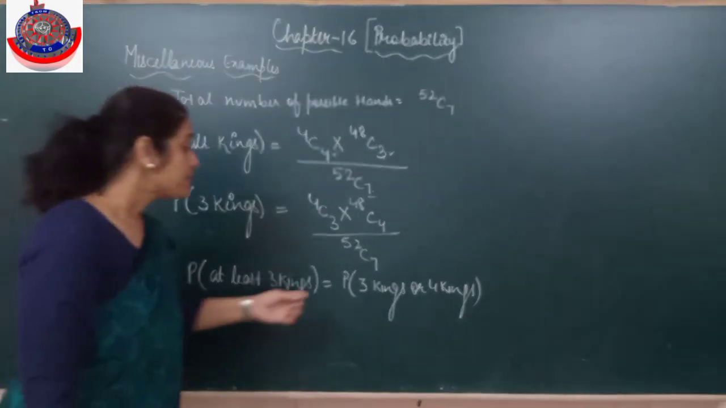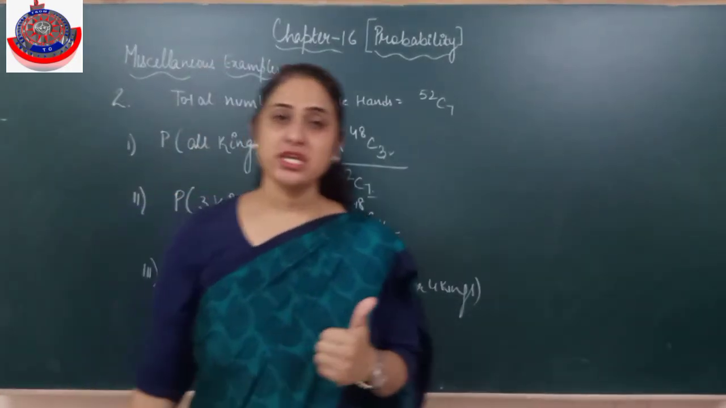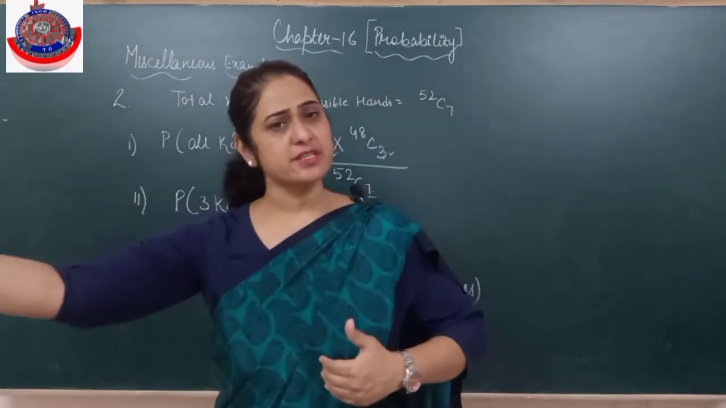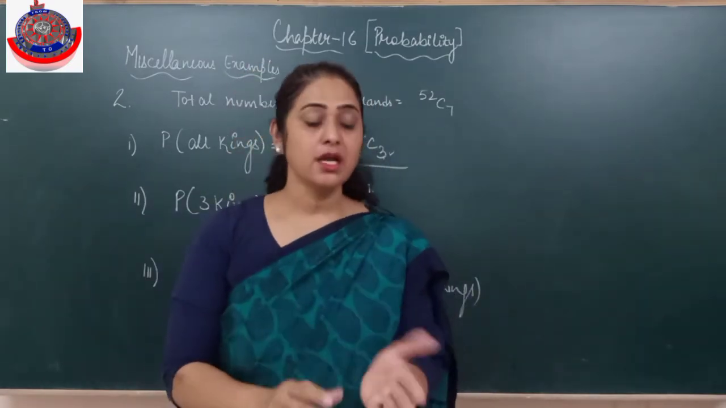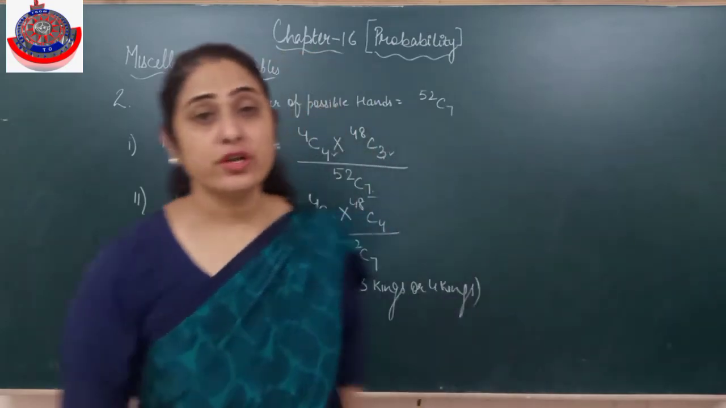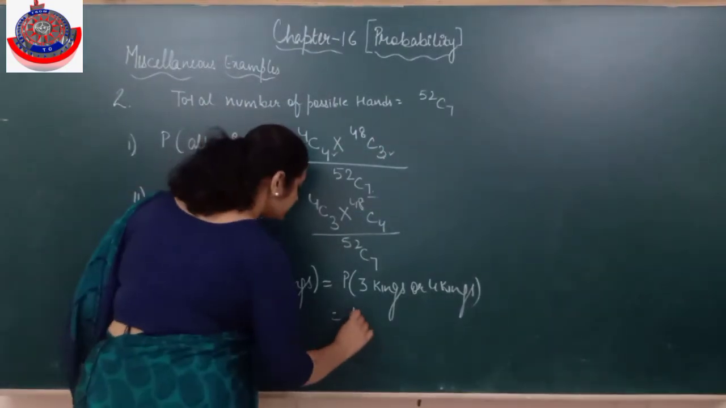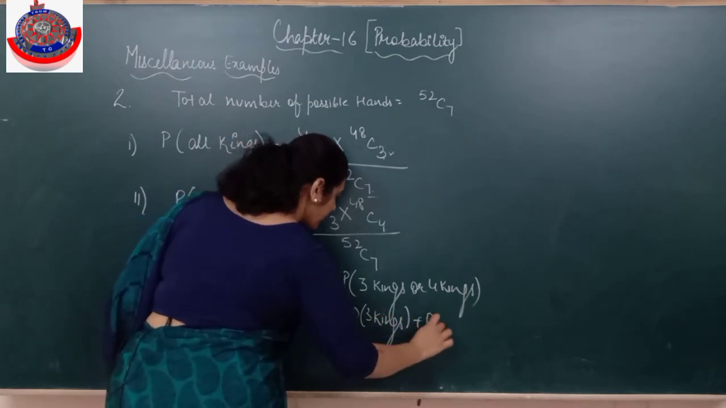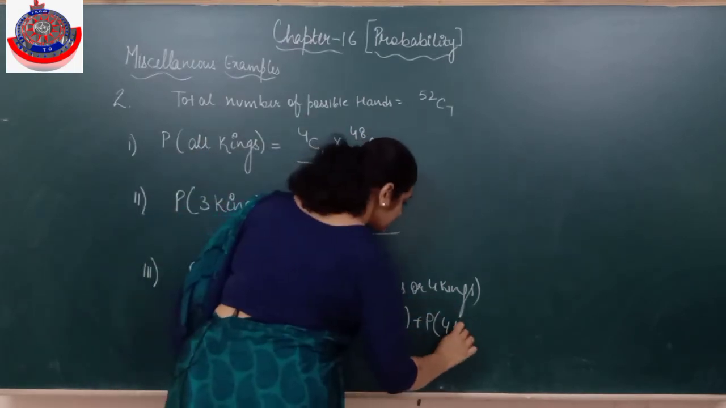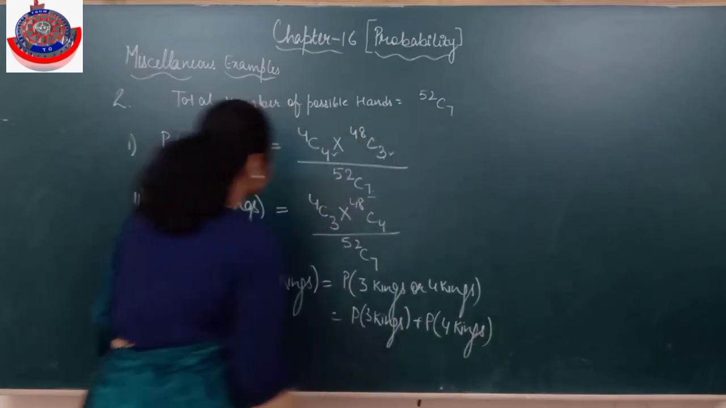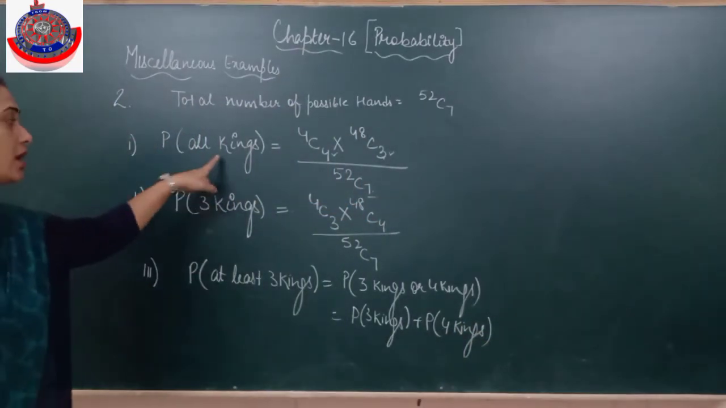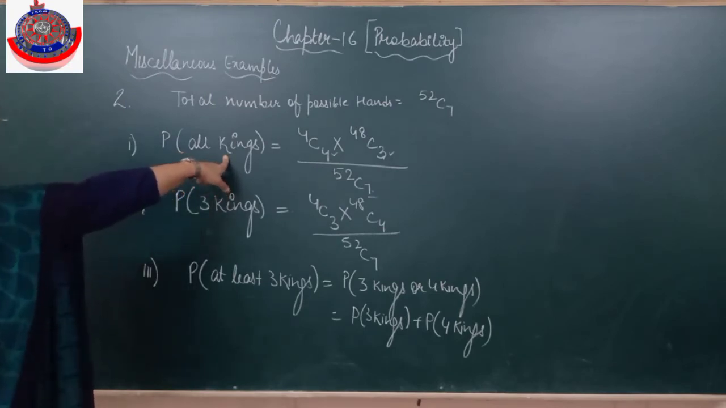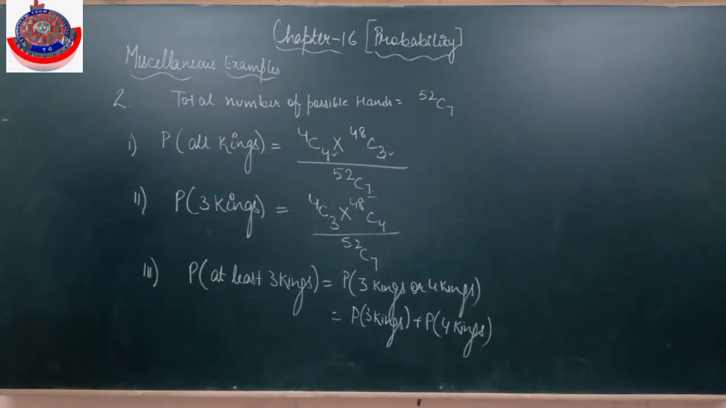Is it clear? Now the probability of at least, meaning minimum 3 kings. At least 3, more than that can be any number, but only as many as exist. So 3 kings or 4 kings. That means the probability of 3 kings we have also found, and all kings, meaning 4 kings, we have also found. So probability of first part plus probability of second part. Is it clear?